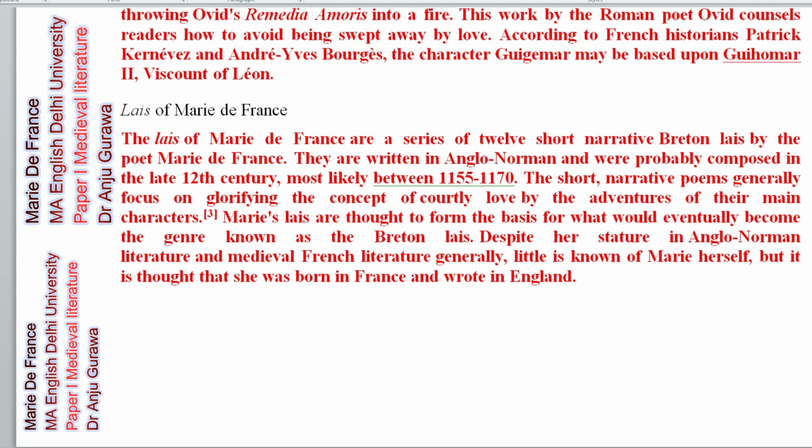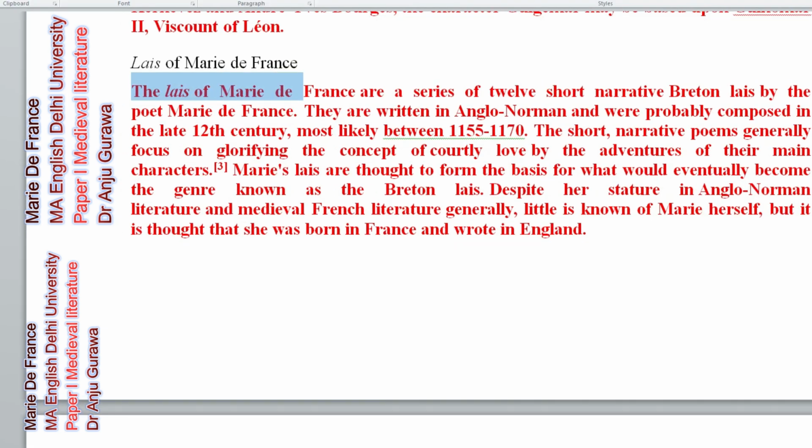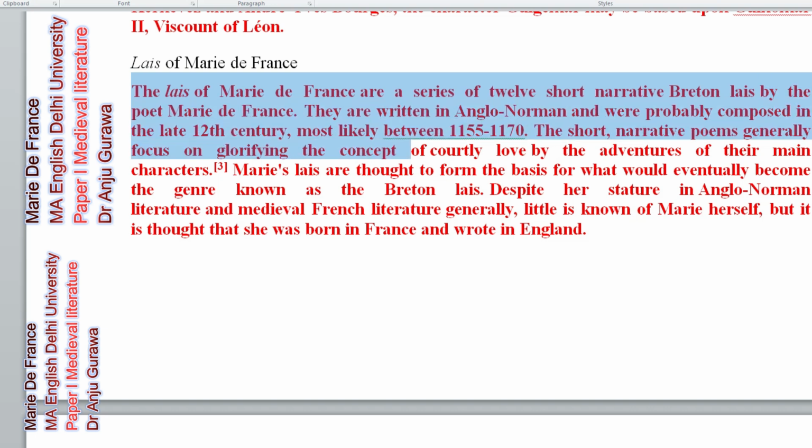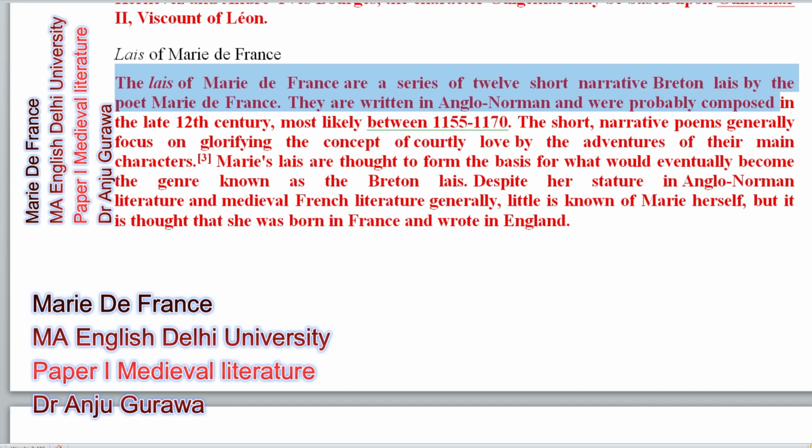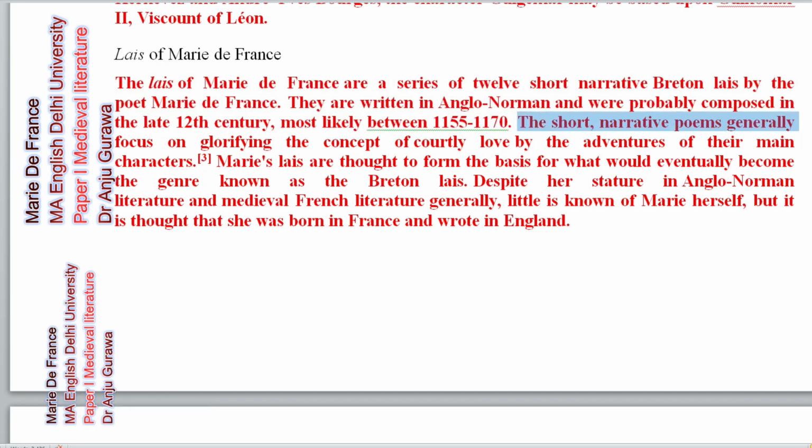This is not required. So, what is this? The Lais of Marie de France are a series of 12 short narrative Breton lays by the poet Marie de France. They are written in Anglo-Norman and were probably composed in the 12th century, most likely between 1155 and 1170. The short narrative poems generally focus on glorifying the concept of courtly love and the adventures of their main characters.